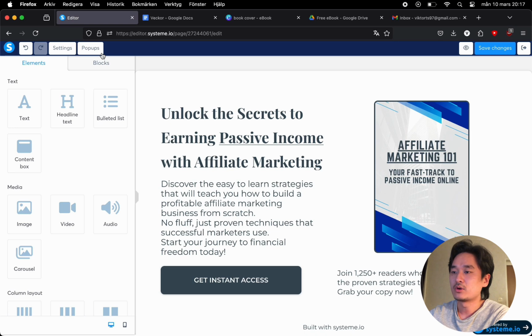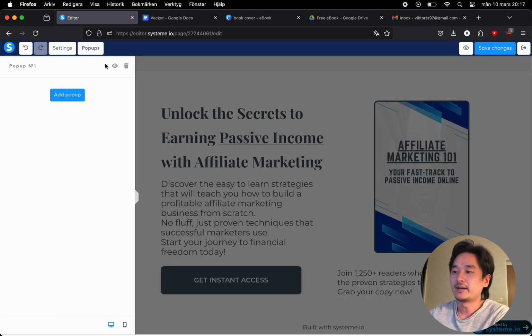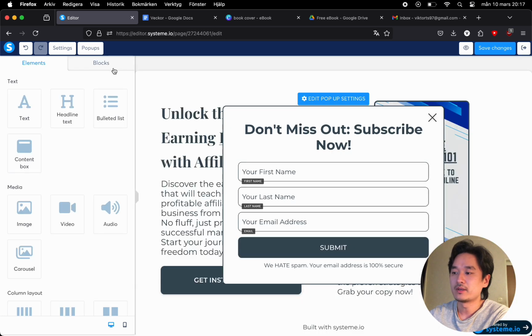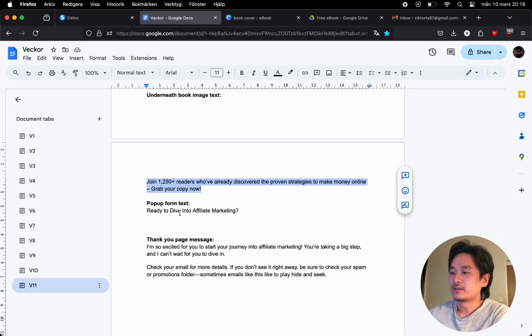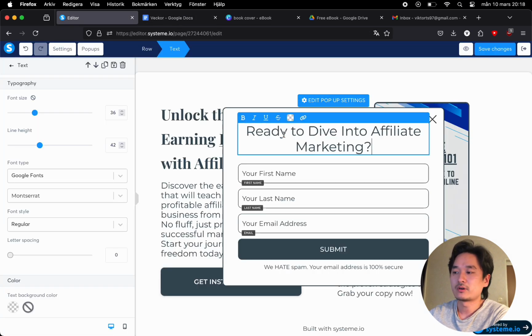We go over to pop-ups in the top left corner and then hit on the eye icon to show the form once again. And here I've prepared the text as well, and you just copy and paste it in.